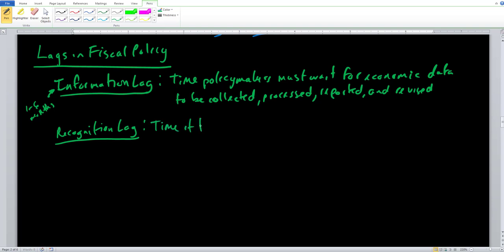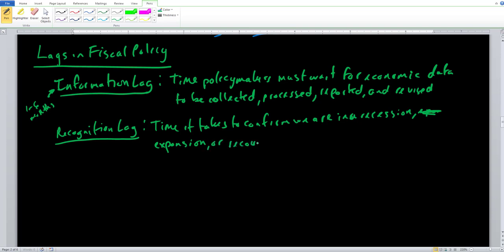So the time it takes to confirm we are in a recession, expansion, or recovery. So essentially, once we actually have the data, where are we in terms of the business cycle? The time it takes to confirm we are in recession, expansion, or recovery.